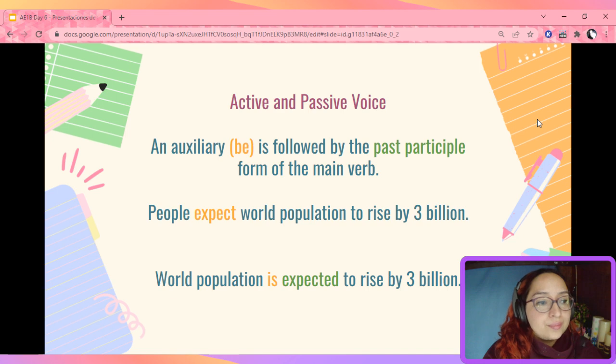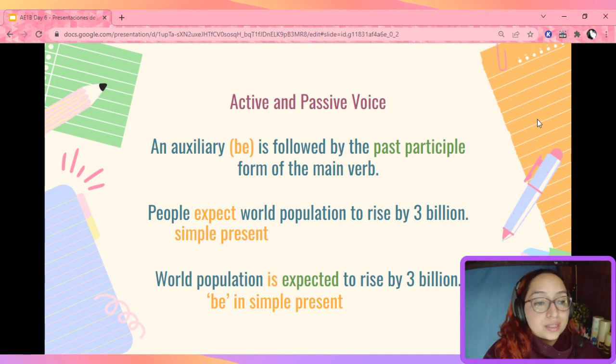If you see the first sentence, people expect world population to rise by 3 billion. Expect is in simple present. Now look at the passive form. World population is expected to rise by 3 billion. If you notice, I'm using my auxiliary be, and I'm using it in the same form that it was in the previous sentence.